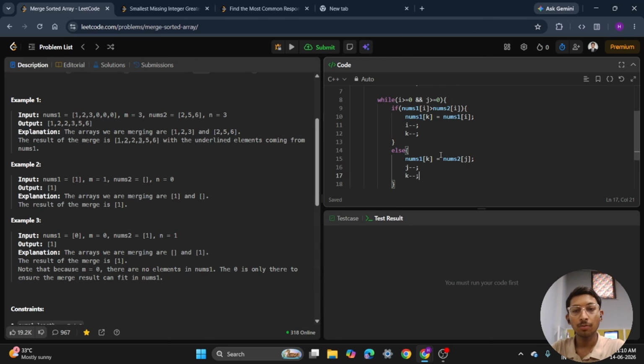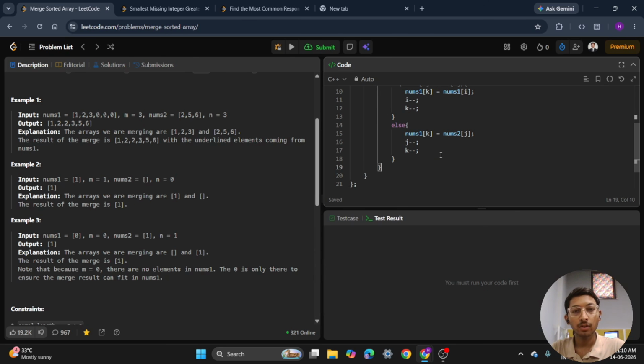After the loop, nums2 may have elements left. So for that, we will create another loop. Inside that, we will put all the rest of the elements. So here, if j is greater than or equal to 0, then nums1 of k would be equal to nums2 of j. Now with that, we will decrease the value of j and k. That's it. If nums1 still has elements left, they are already in the correct position.